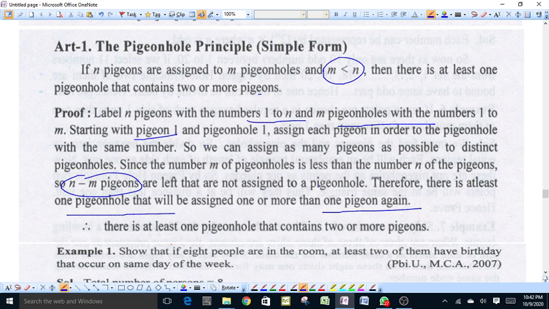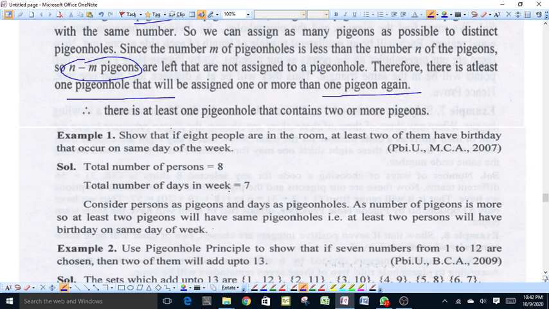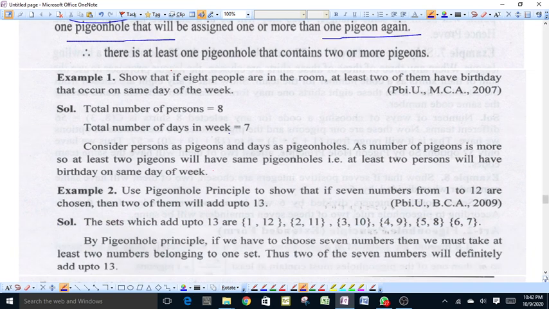This is a simple form of the pigeonhole principle, and we apply this principle to find the solution of some real world problems. See this example. Show that if 8 people are in the room, at least 2 of them have birthdays that occur on the same day of the week. Here we have 8 pigeons and 7 pigeonholes.